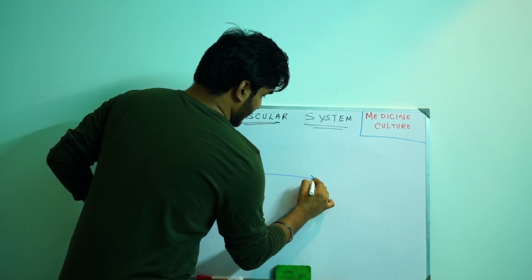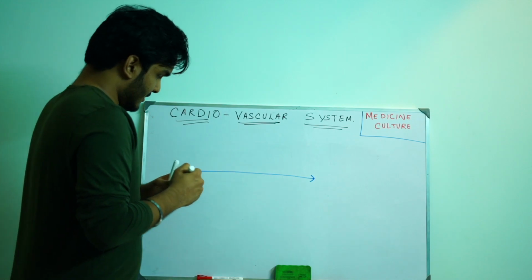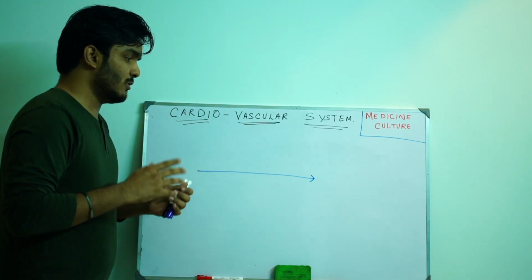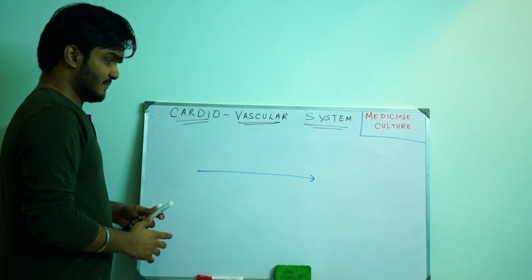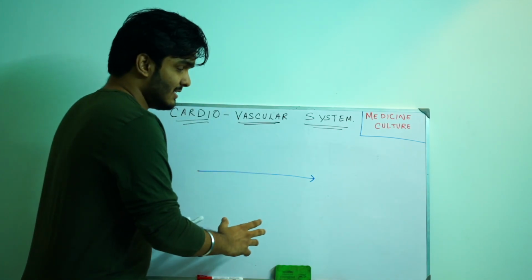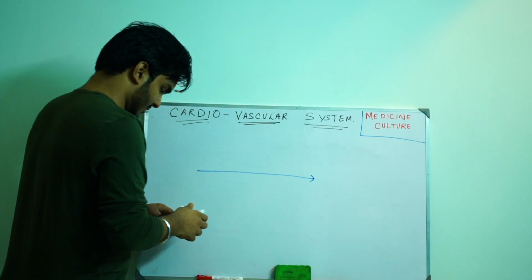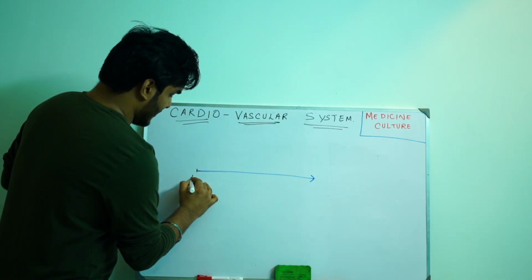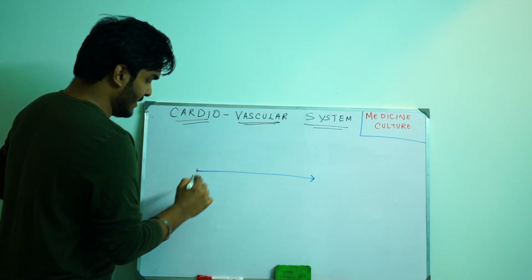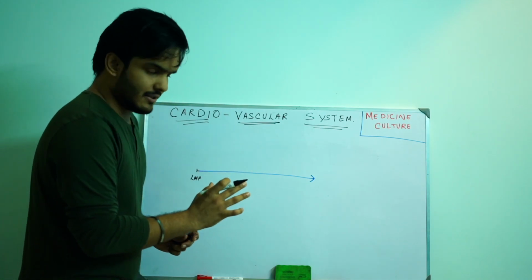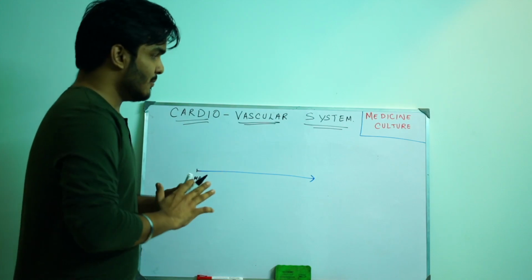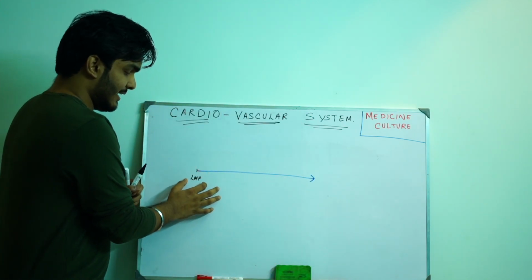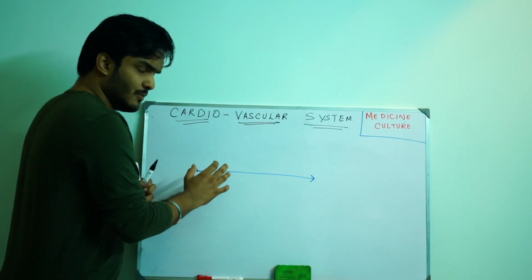Let's say that we usually know that this menstrual cycle is 28 days. Let's say there's going to be an ovulation and a fertilization. This starting point will be the last menstrual period. The menstrual cycle goes on for 28 days. Let's take day number 1 as the last menstrual period.